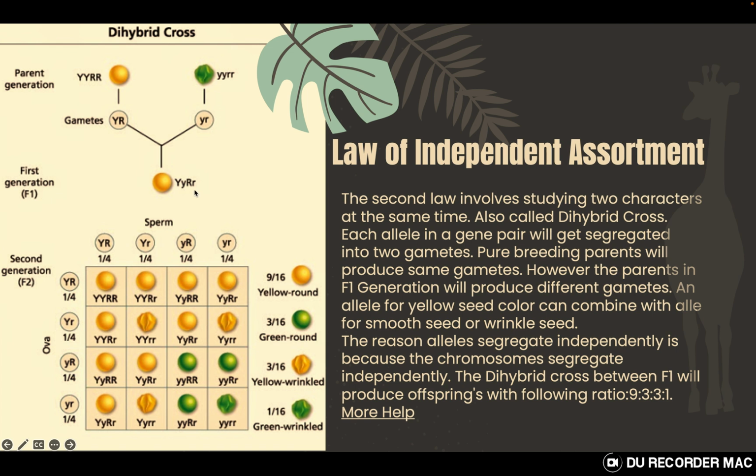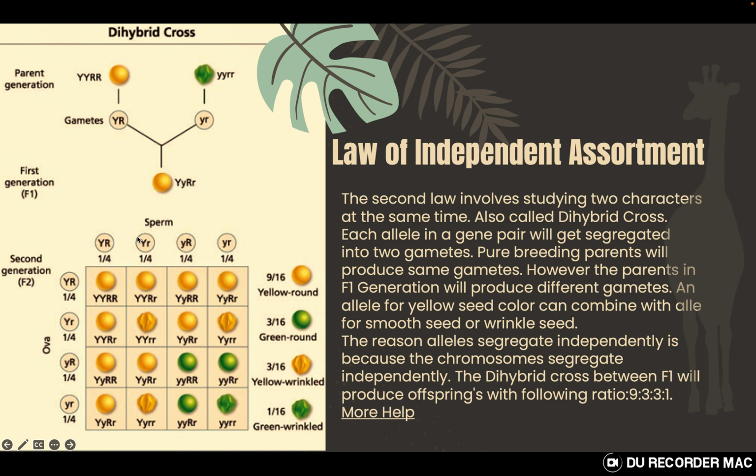And when we took two heterozygous and crossed them, we got a bigger Punnett square and we got 16 individuals. 9 out of 16 were showing the dominant characters in both the situations, for seed color and seed shape. 3 out of 16 showed a recessive character and a dominant combination, which means round seed with green color. 3 showed wrinkled seed with yellow color, and 1 out of 16 showed the recessive characters for both the characters that we were studying.